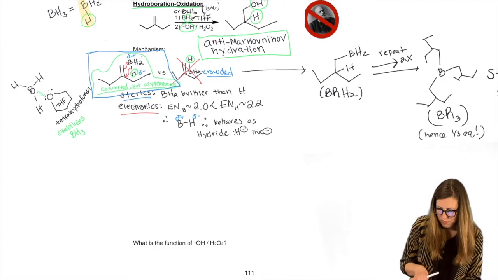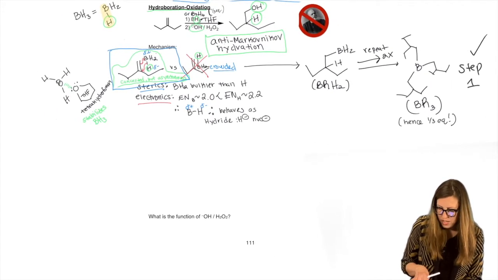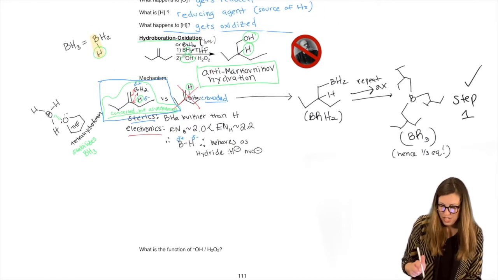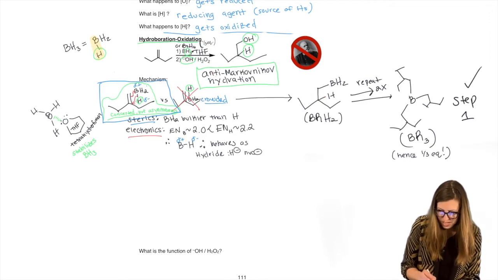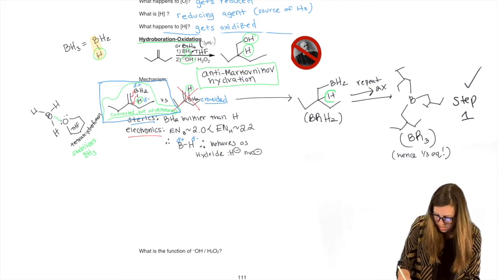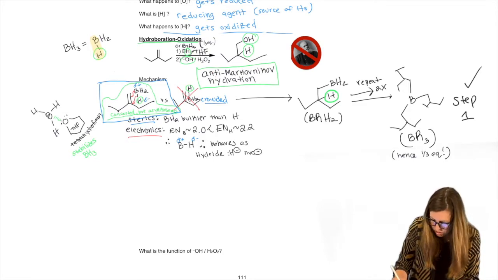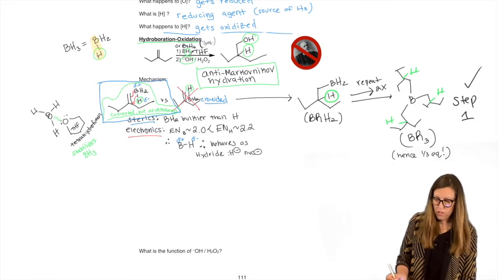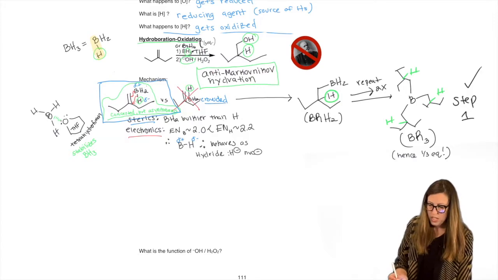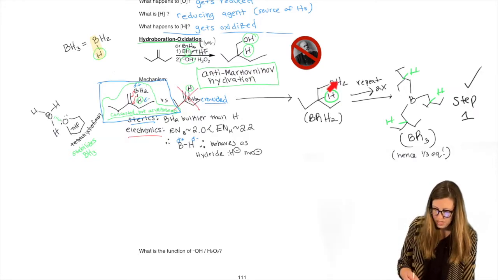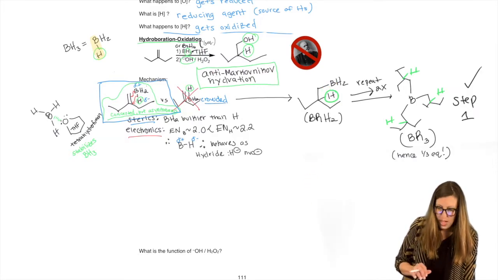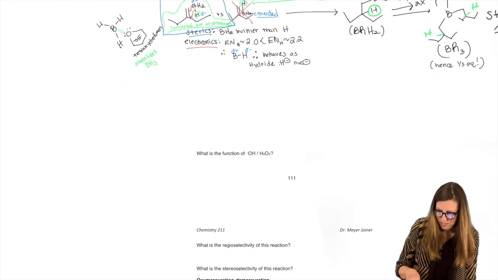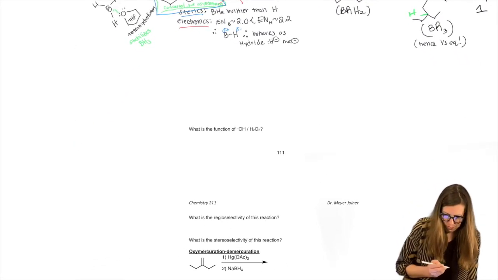Step 2. We are not done. This looks nothing like our, this started to kind of resemble it, right? This is our green H. And by the way, all of these got the green H right here. H, H, H. So that's our green H. But we need an OH where the B is. So that is the point of step 2.